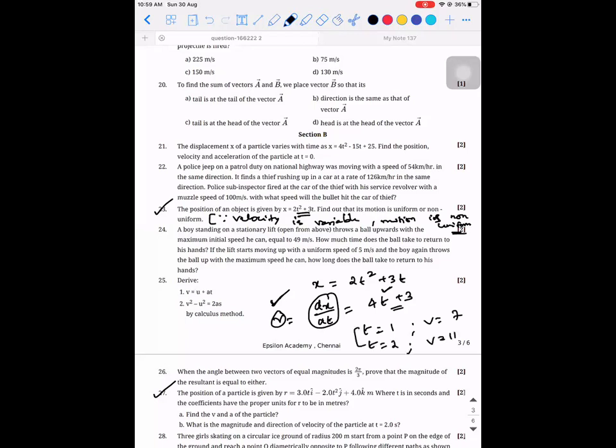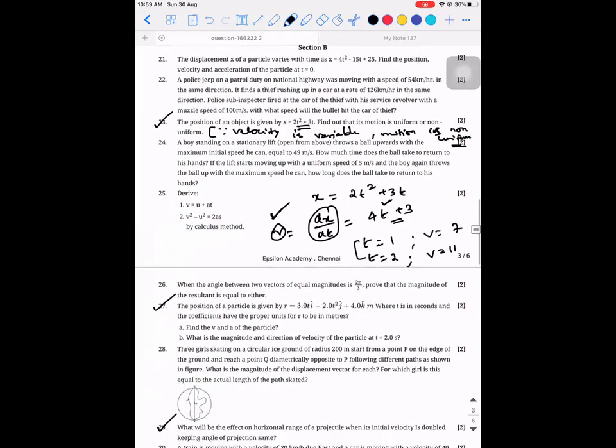So between 1 to 2 seconds, is the velocity changing or is it constant? It's changing from 7 to 11. That should not happen for a uniform motion. If you read the definition of uniform motion, it clearly says the velocity of the object is constant with respect to time. Whether time is 1 second, 2 seconds, or 100 years, the velocity is still going to be the same. That is what the definition says. So that's why it is non-uniform.